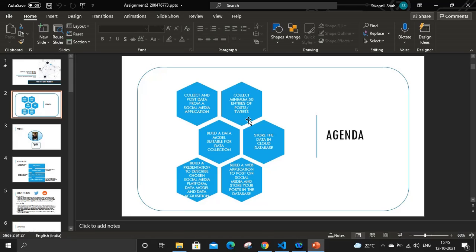After that, we are going to store all the posts that we did on Reddit or Twitter into MongoDB, which is our remote database. And I'm also going to explain the web application that I've made for this assignment.